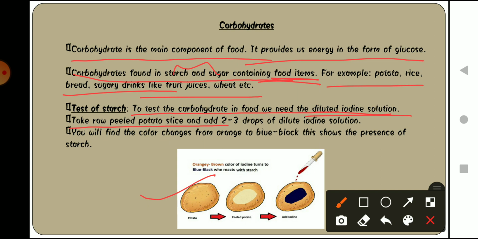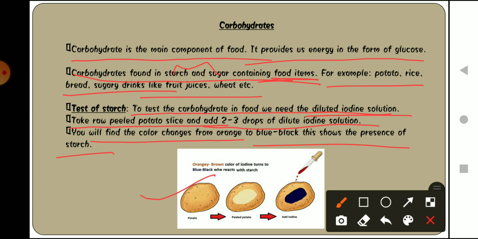They peeled the potato and added 2 to 3 drops of dilute iodine solution. After adding it, you will observe that the color changes from orange to blue black. This shows the presence of starch.